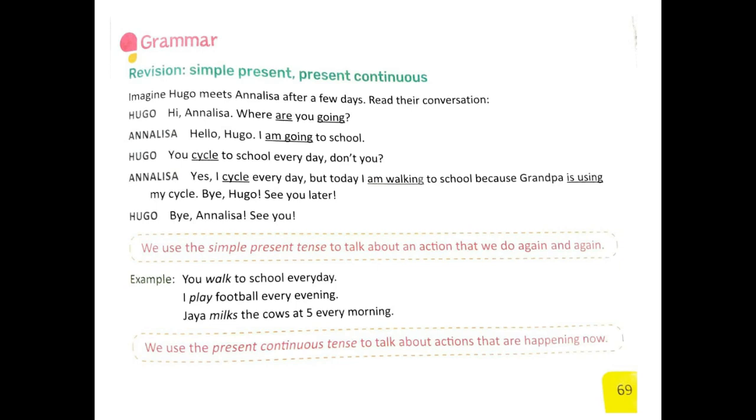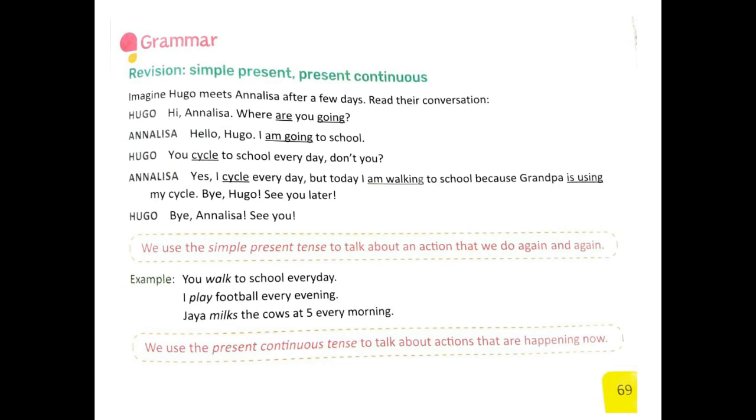You just see the example in the book on page number 69. Here they have given: you walk to school every day. So they are going to do the action again and again, right? I play football every evening. Jaya milks the cows at 5 every morning. So these are all sentences which express the action that we have been doing again and again.